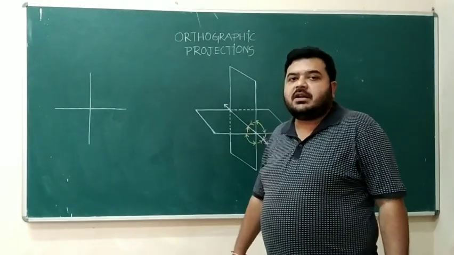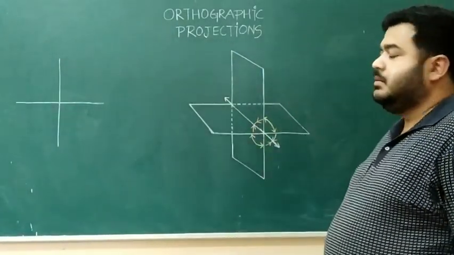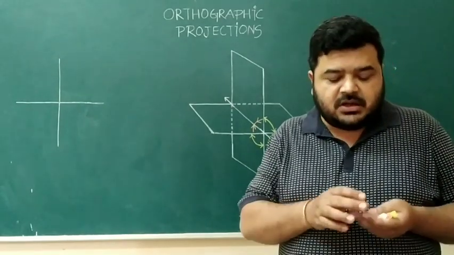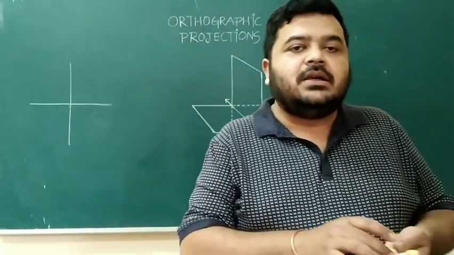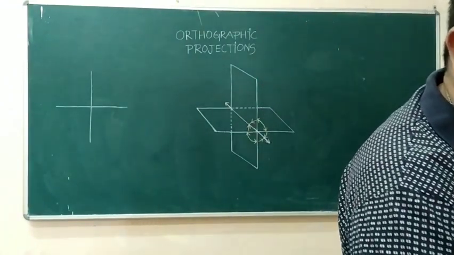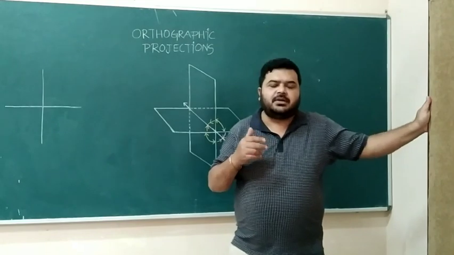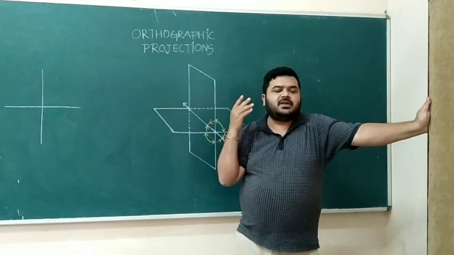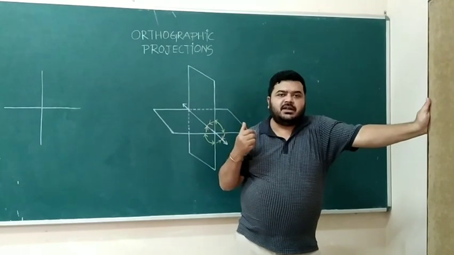Now, having said the basic concept of orthographic projection, we will be moving to another important concept in the formation of orthographic projection, that is opening up of the planes. By planes, here I mean the reference planes. Now, where do the reference planes come into the picture? First, let us see how the image is getting formed. As I told you, light rays from the object are getting reflected to a screen in our eye, which is known as the retina, and the image is getting formed in the retina.